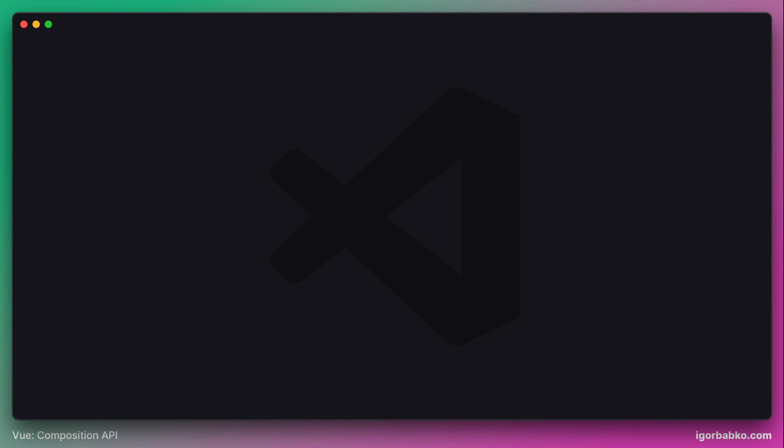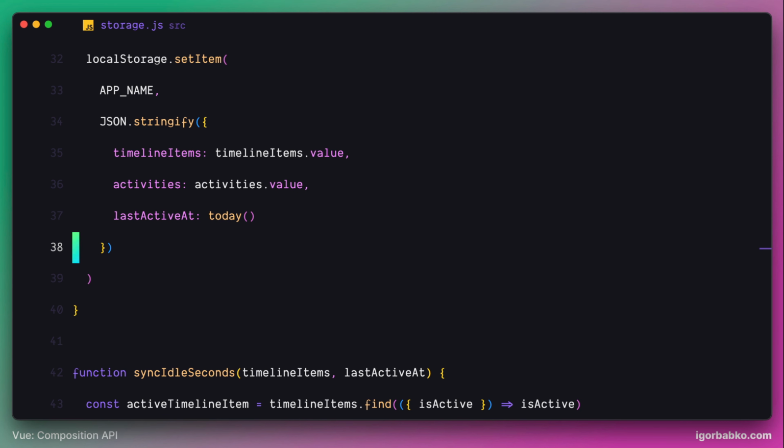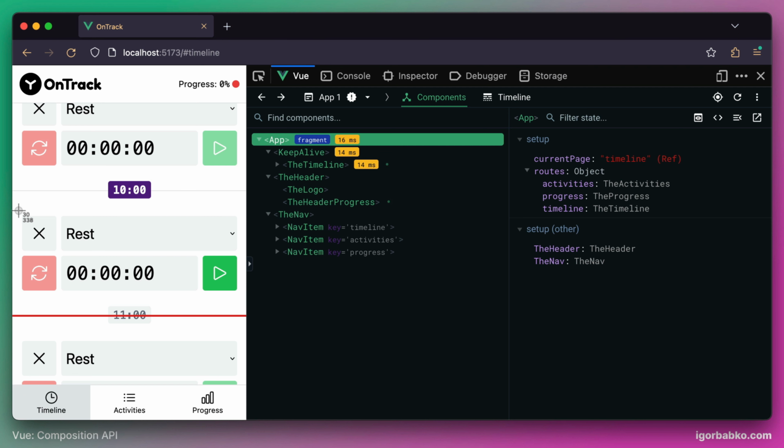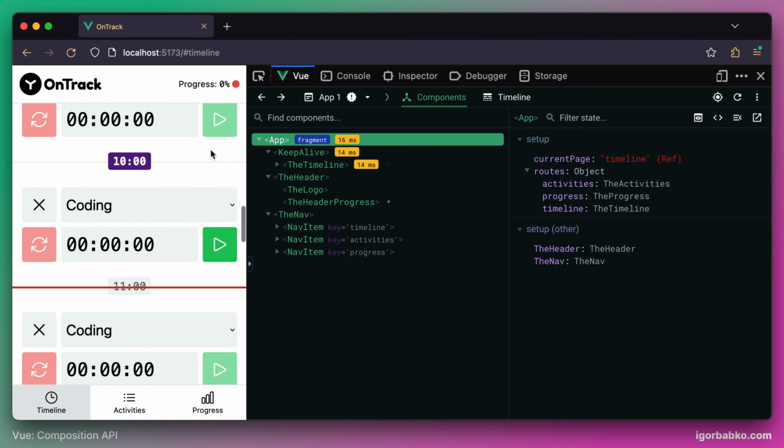So now if we're going to mock the situation when we will open up the application tomorrow by using the function tomorrow instead of today, this way when we open up the application, the state will be no longer valid since we have opened the application tomorrow by mocking that date. And also we are seeing that none of our data, including selected activities as well as tracked seconds, is saved. So now we're going to implement such behavior that pre-selected activities will be persisted no matter which day we're going to open up the application, but tracked seconds will always be reset on the new day.